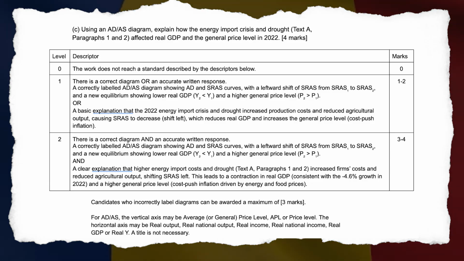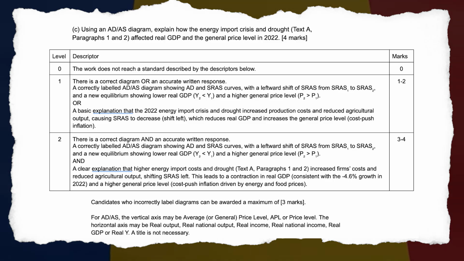And a clear explanation that higher energy import costs and drought, text A, paragraphs 1 and 2, increased firms' costs and reduced agricultural output, shifting SRAS left. This leads to a contraction in real GDP, consistent with the negative 4.6% growth in 2022, and a higher general price level, cost-push inflation driven by energy and food prices.